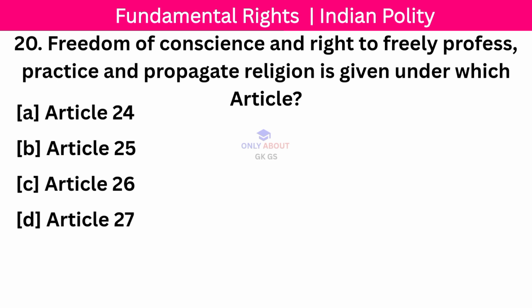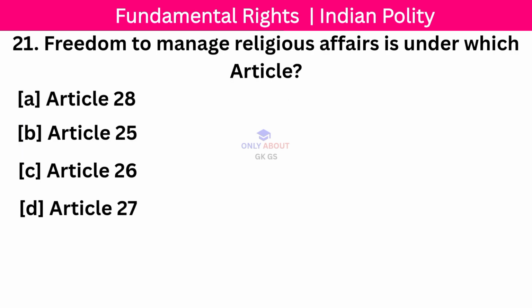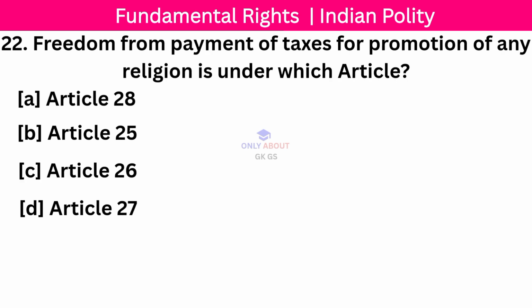Next question: Freedom of conscience and right to freely profess, practice and propagate religion is given under which article? Article 25. Next question: Freedom to manage religious affairs is under which article? Correct answer, Article 26. Next question.